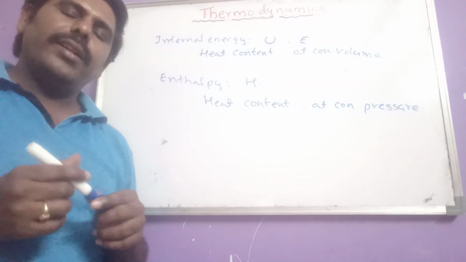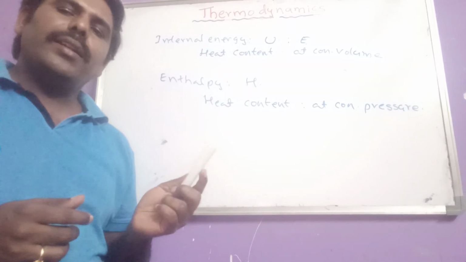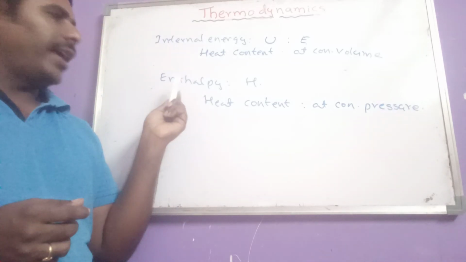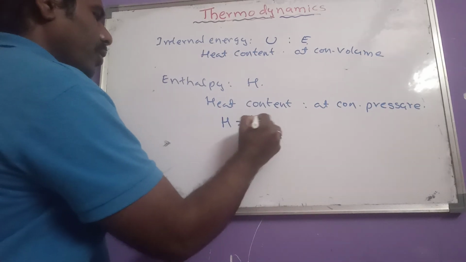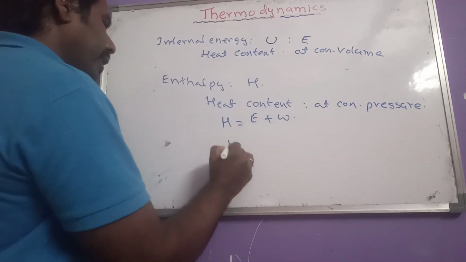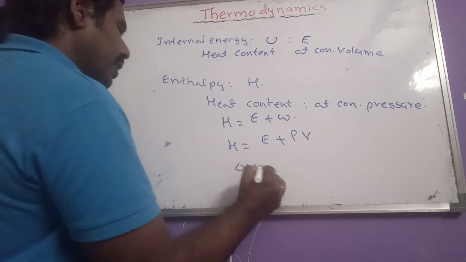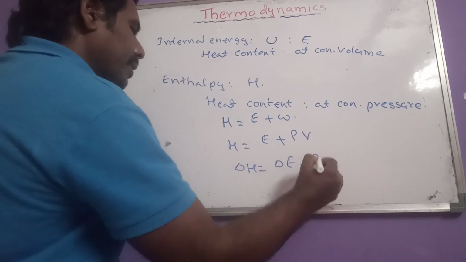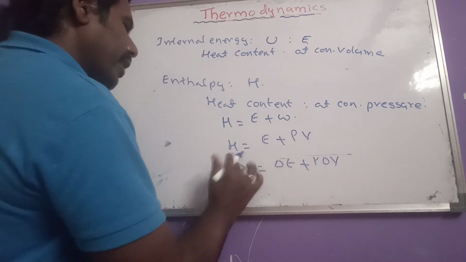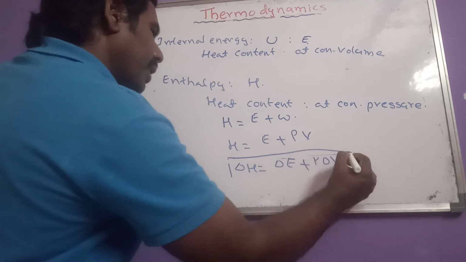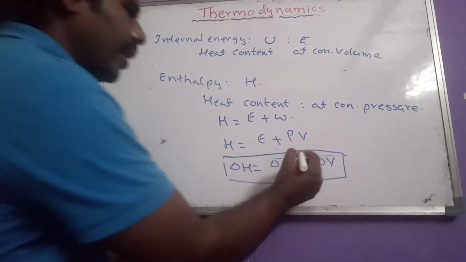Another definition: the sum of internal energy and work done is known as enthalpy. So we can give the formula: H equals E plus W, or H equals E plus PV, and delta H equals delta E plus P delta V. This is the equation for the delta H and delta E relation.